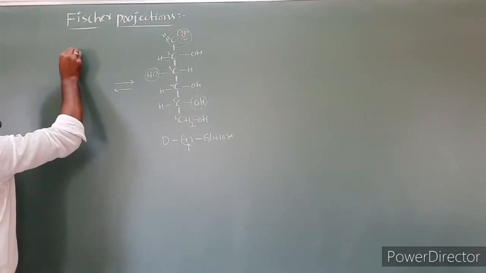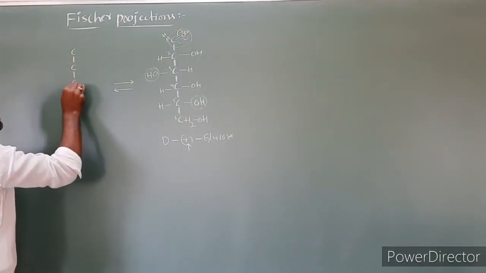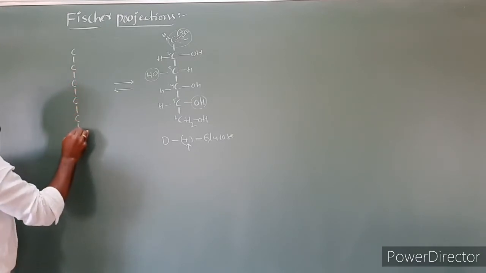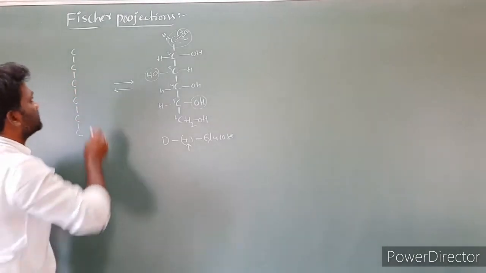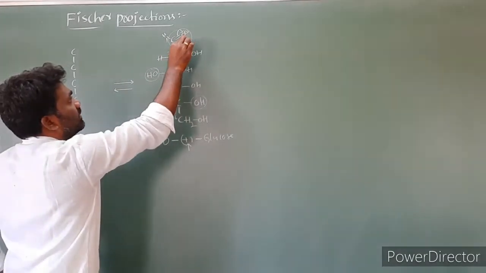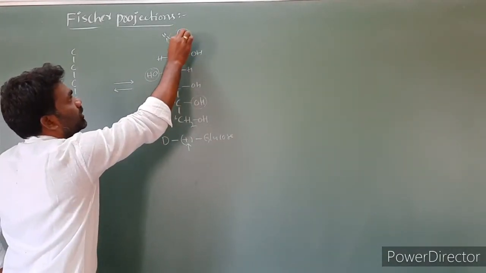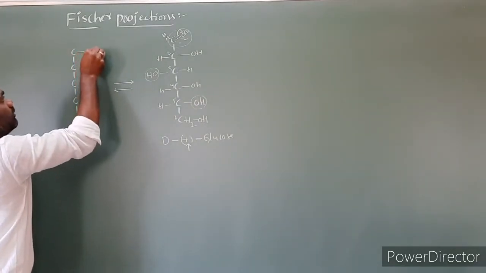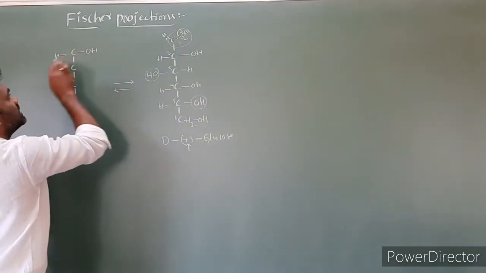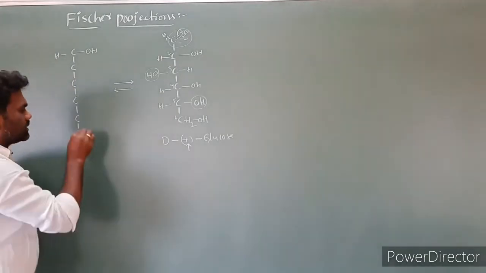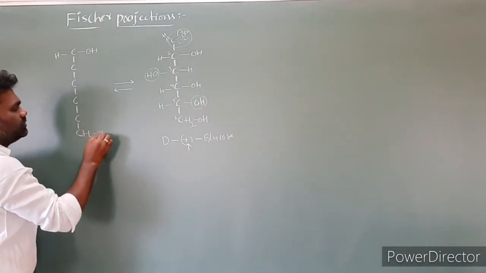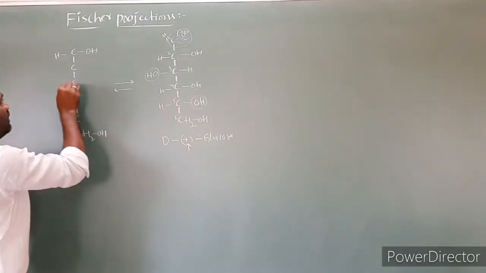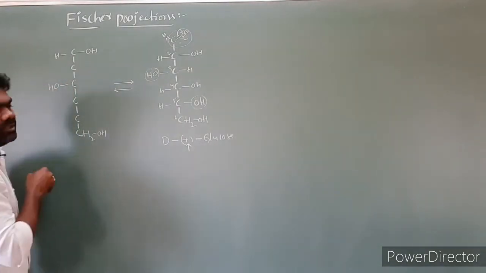So I am taking 6 carbons, 1, 2, 3, 4, 5 and 6. At the first carbon, the C double bond O is there, the bond moves here, and this oxygen with the hydrogen forms OH. This hydrogen remains, I am writing it here. Next, at the last carbon we have CH2OH. At the third carbon, the OH is on the left hand side.